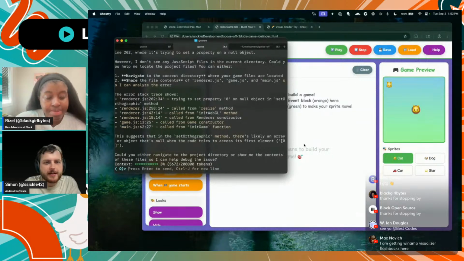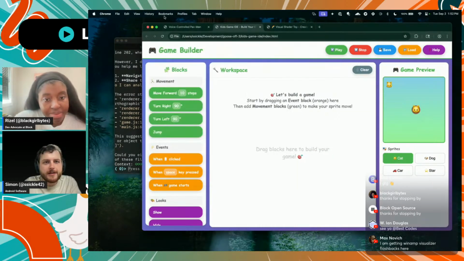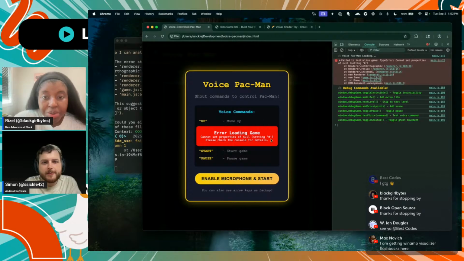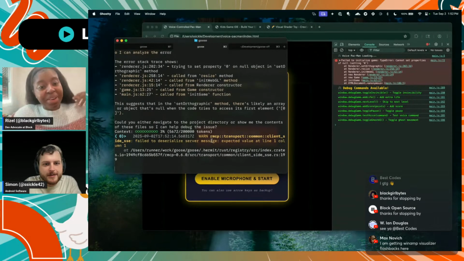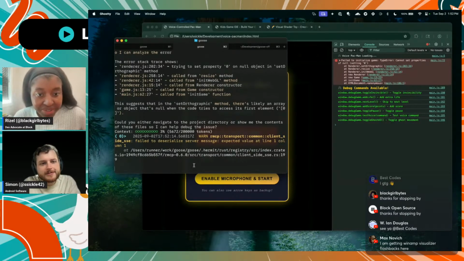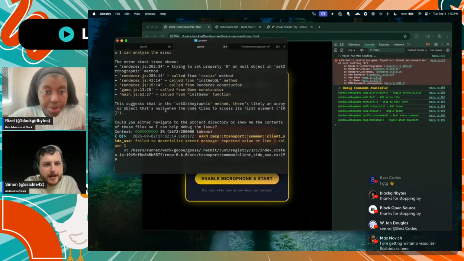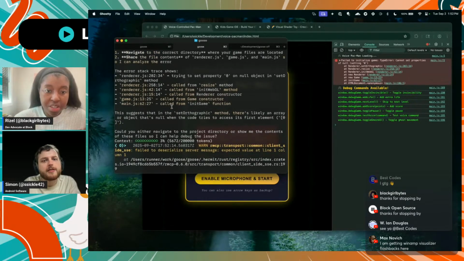Pac-Man, it says that it might have fixed it. Let's see. No, it didn't. You should go ahead and put that on Product Hunt. That was kind of cool, like for a kid to just start learning about shaders. That's cool. Yeah. Pac-Man is still broken, so let's see if we can get it to fix it.